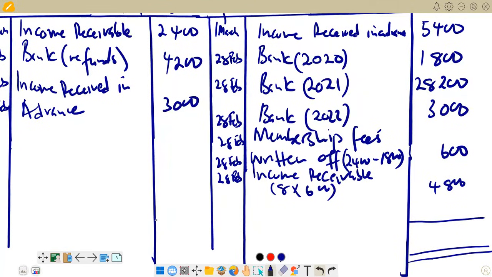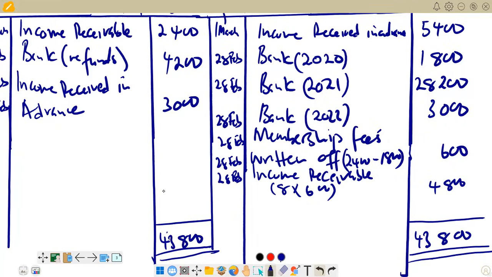Here also you can put some double lines. If you add the two totals of the debit and credit, you are going to see that the bigger side is the credit side, and it's going to be 43,800, and then it's going to come in both sides.